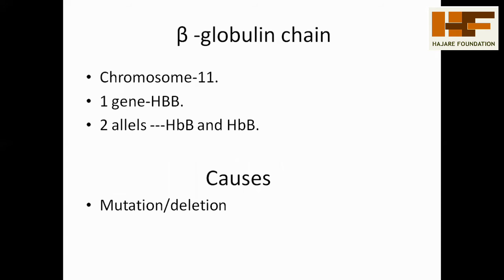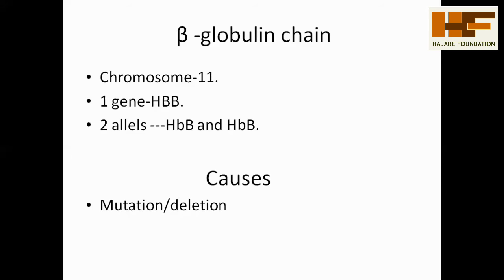The second one is the beta globin chain. This beta globin chain is located on the 11th chromosome pair, and it has only one gene. The gene is HBB, and this HBB has two alleles, HB capital B and HB capital B. These two are dominant, in the homozygous condition.